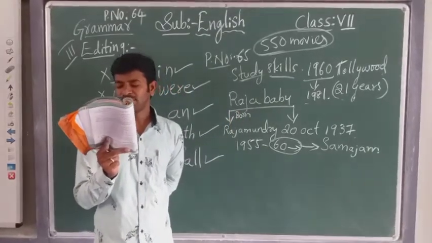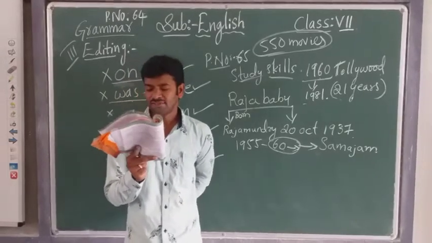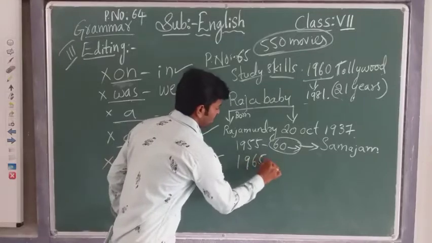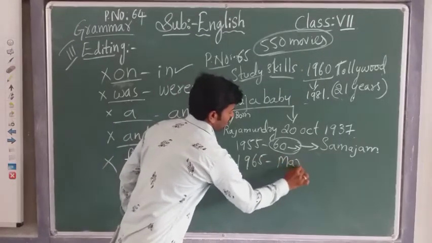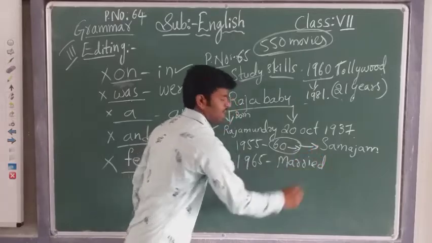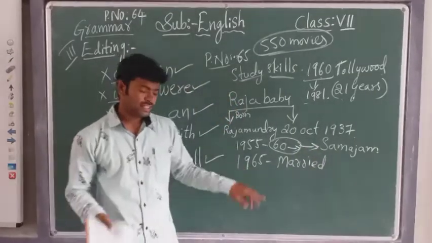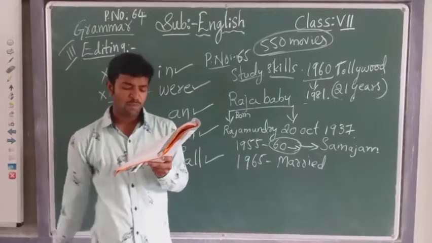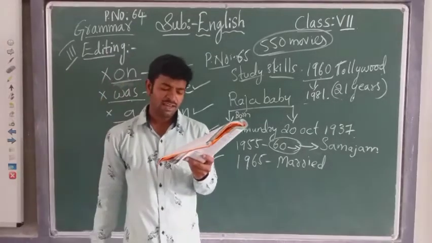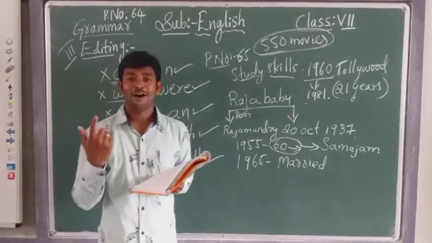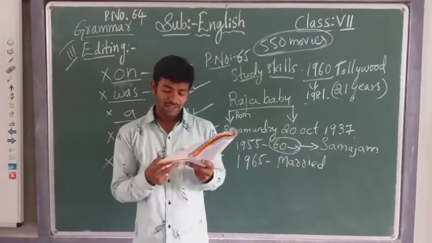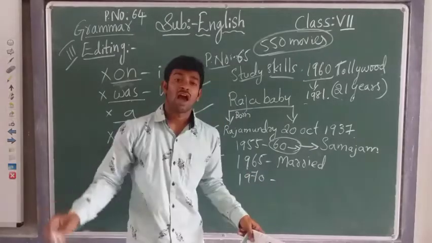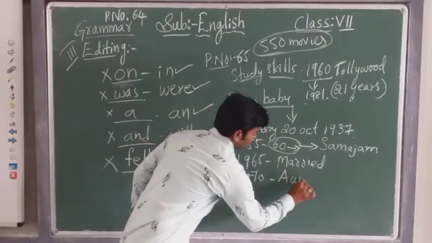He married Lakshmi Ammalu in 1965. In 1970, he became a very popular comedian and won many Filmfare Awards. See here how lucky he was. He got many awards.